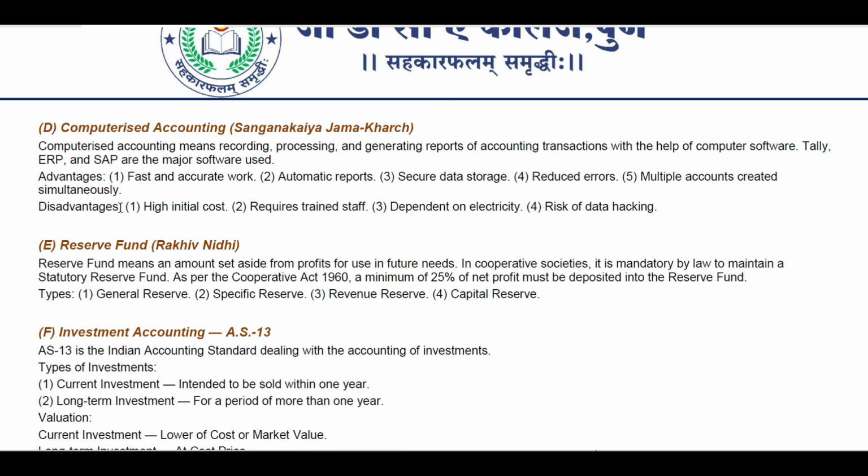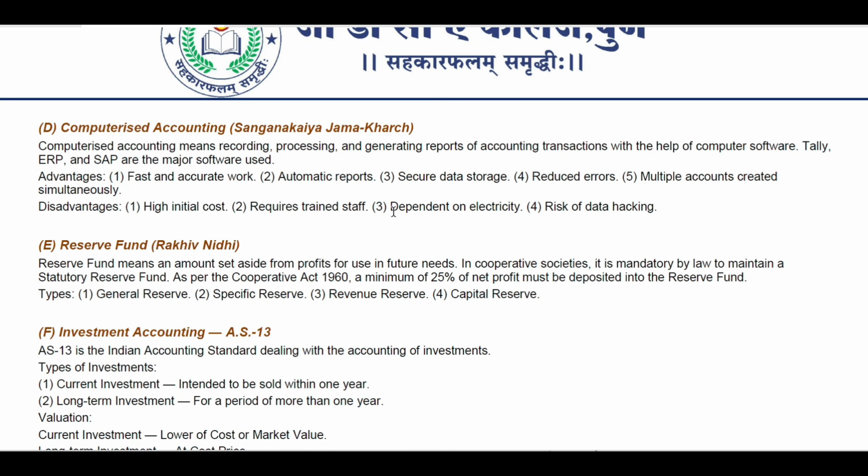Then what are the disadvantages? High initial cost. As you know, Tally software nowadays is much cheaper, but still the cost is high. Then requires trained staff. That is one of the most important things. If you are in accounts, you should first learn Tally, ERP, or SAP, whatever account software there is. That is one of the prime disadvantages, since everyone does not know these software.